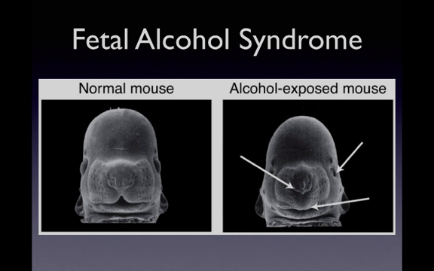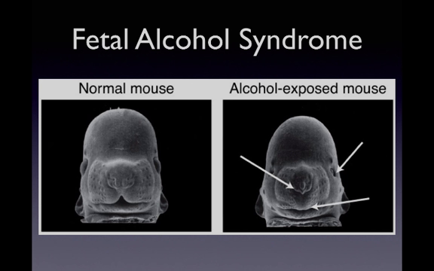Here's an image of a normal mouse fetus on the left and one whose mother was fed alcohol during pregnancy on the right. So you can see that the alcohol produces similar abnormalities in the offspring of both species. The mouse on the right has facial malformations that are very similar to human malformations, including a smaller nose, a longer upper lip with a deficient philtrum. You can see that the lip on the alcohol-exposed mouse doesn't have that traditional groove, and smaller eyes with a narrow forehead. The mother of this mouse was exposed to alcohol during a time that's equivalent to the 3rd week of human pregnancy. And the effects of alcohol in this fetus were apparent within 24 hours of exposure.